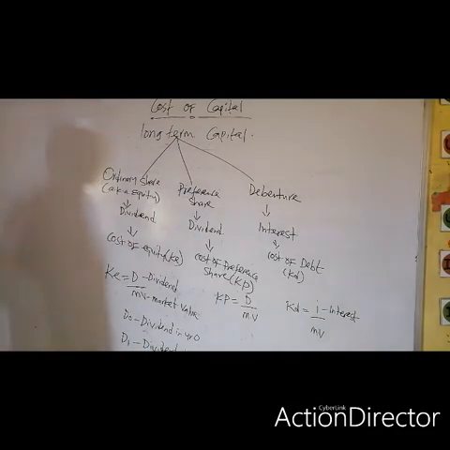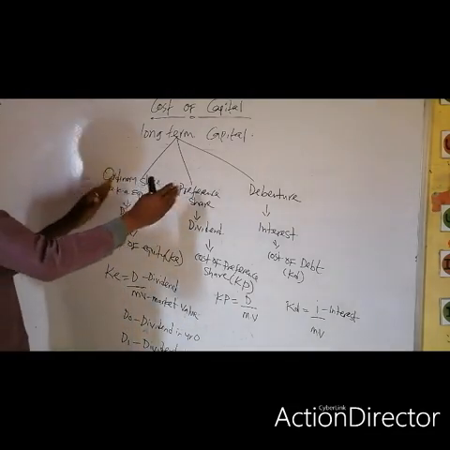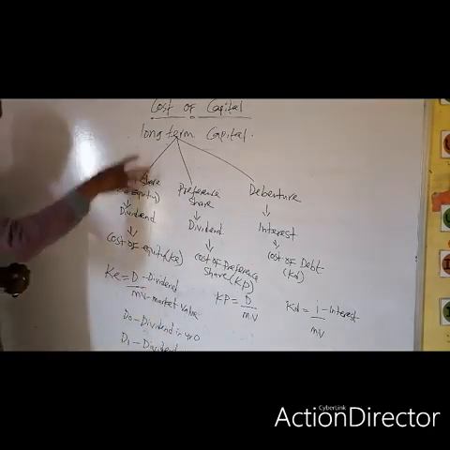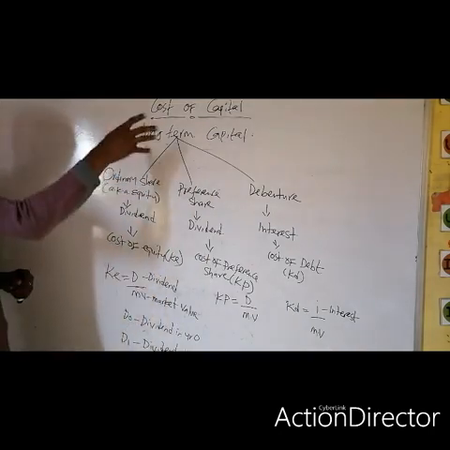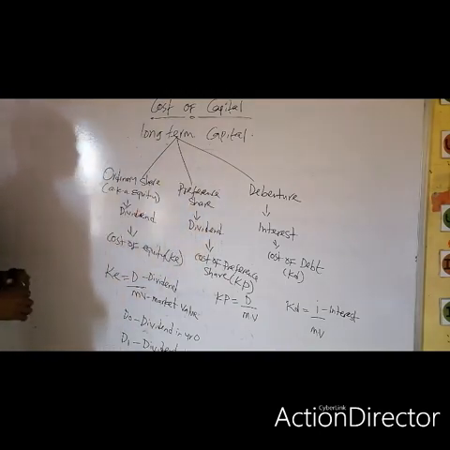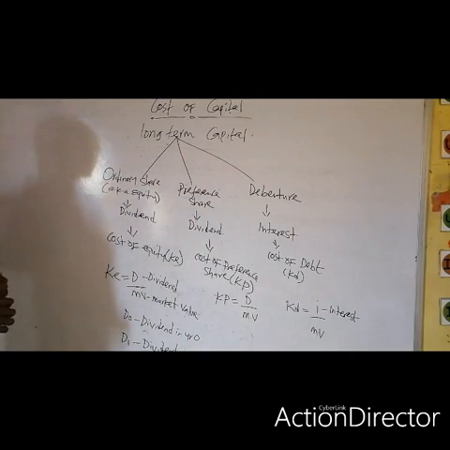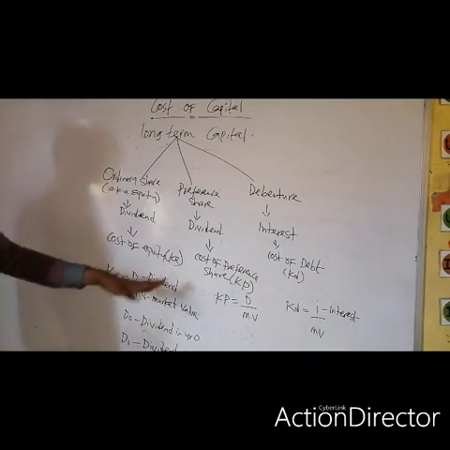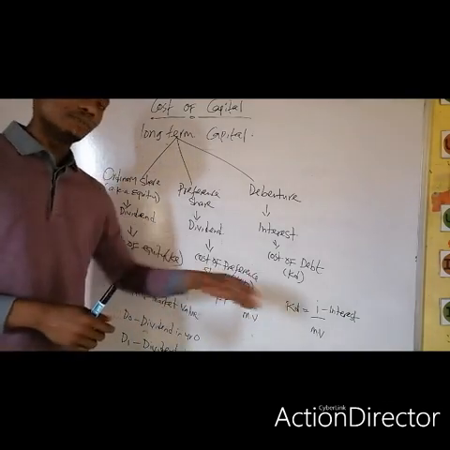So therefore, we look at these providers of capital one after the other. We look at the ordinary share, after that we look at the preference share, and we then look at the debenture, in order for us to understand in detail what we are talking about under the cost of equity, cost of preference share, and cost of debt.